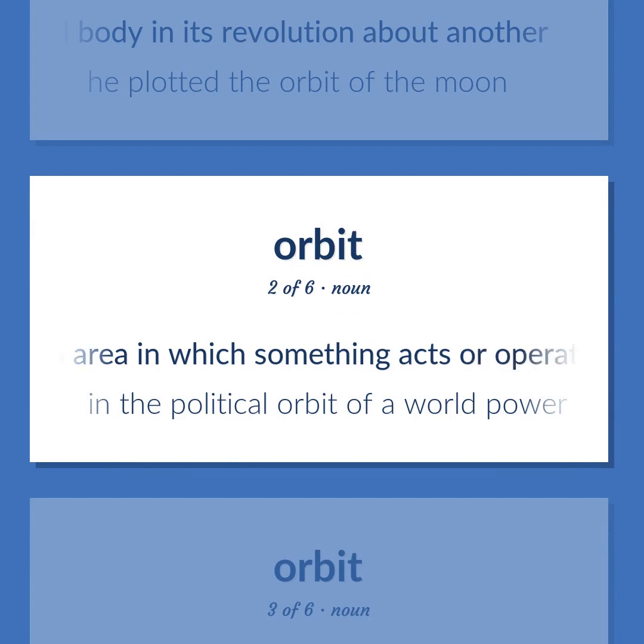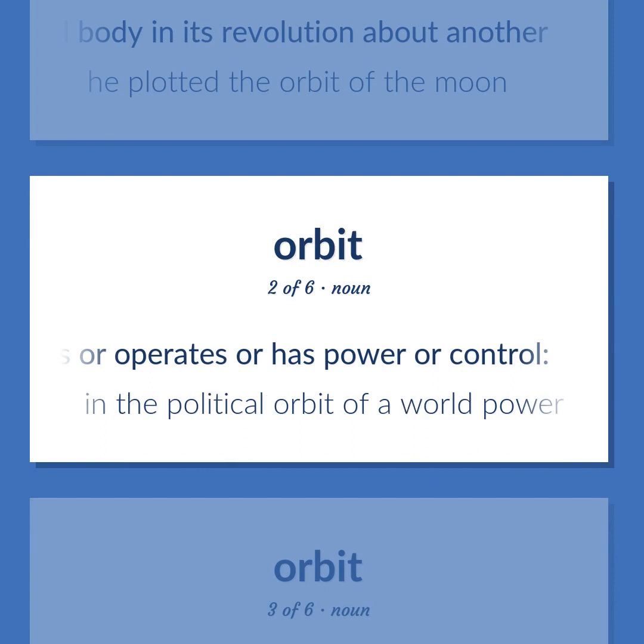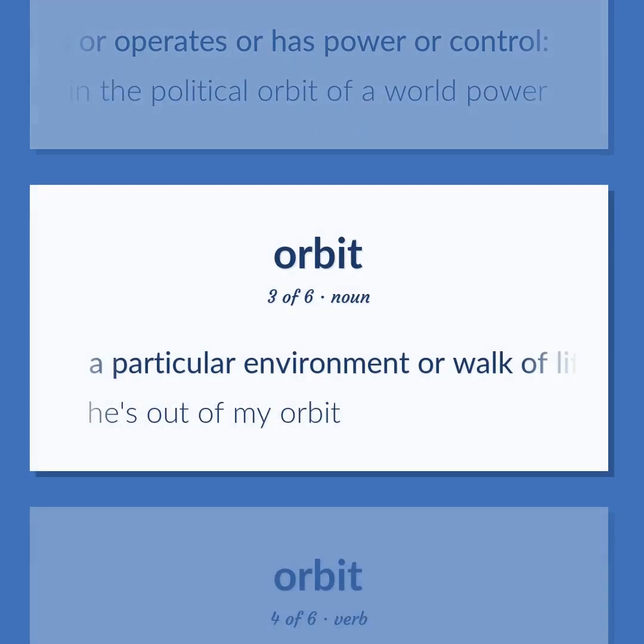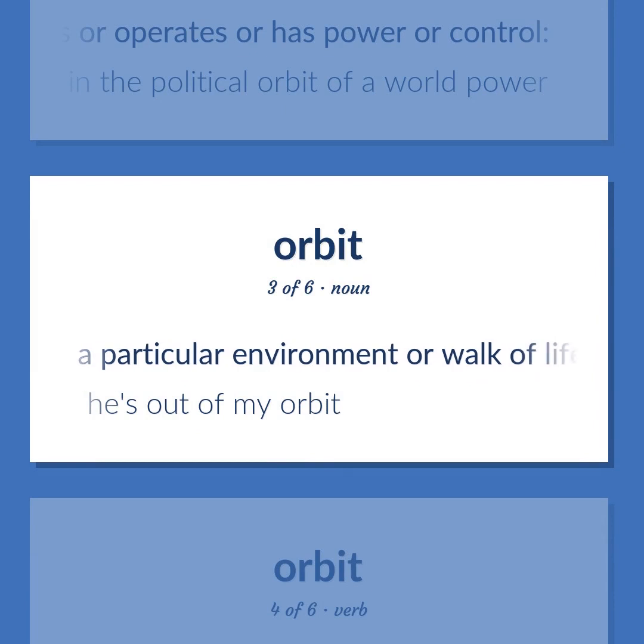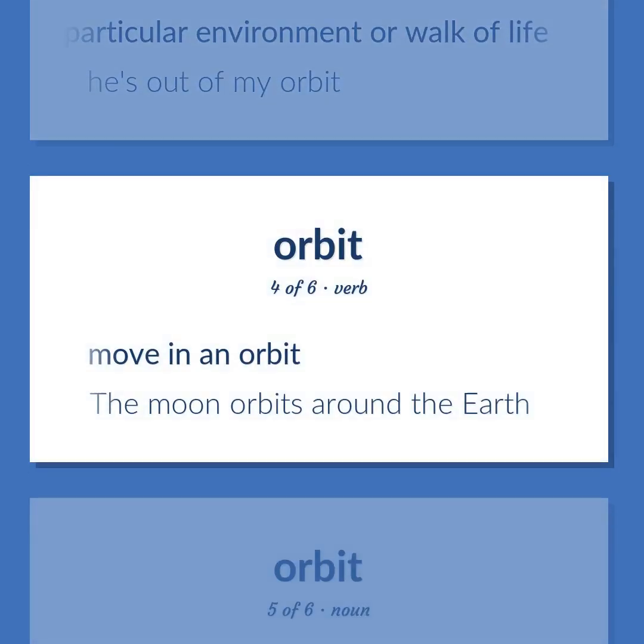An area in which something acts or operates or has power or control. In the political orbit of a world power. A particular environment or walk of life. He's out of my orbit. Move in an orbit. The Moon orbits around the Earth.